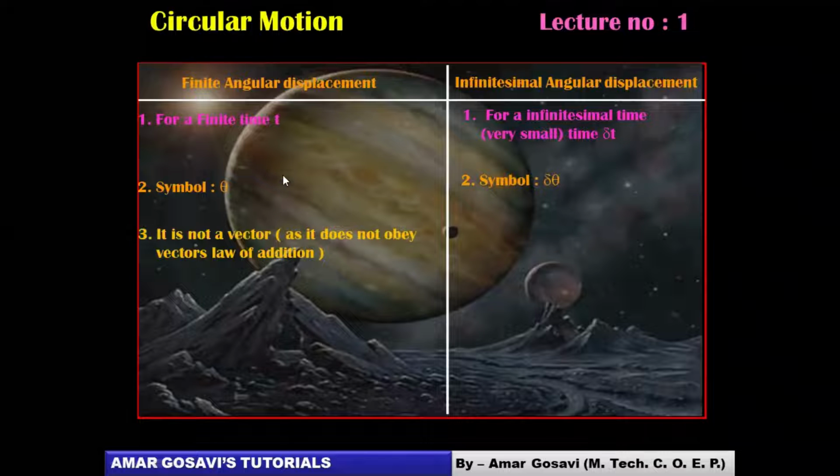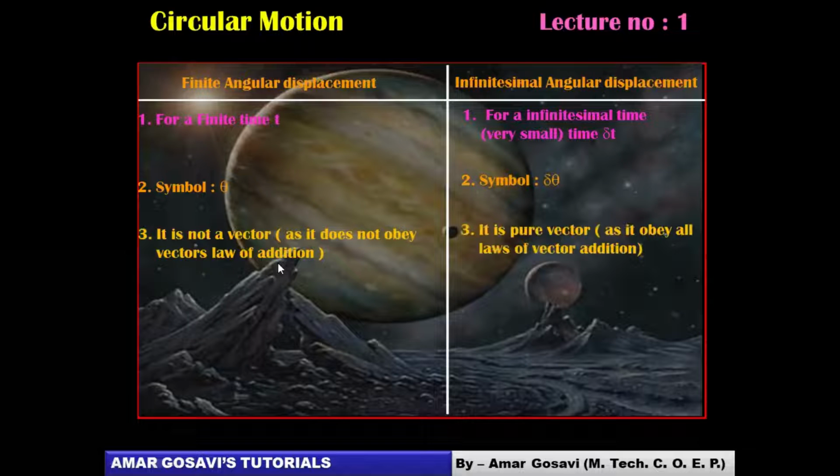It's not a vector. Finite angular displacement is not a vector, but infinitesimal displacement is a vector. Why? Because the process of defining del theta is going on. Therefore infinitesimal will be considered as a vector, whereas finite angular displacement won't be considered as a vector, friends. These are the minute differences which you should know.